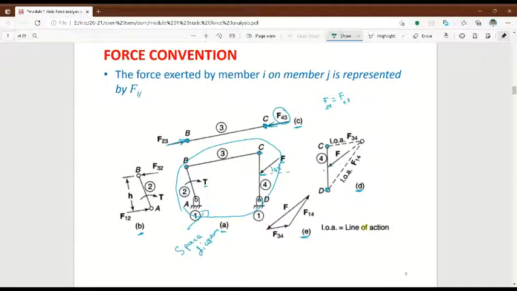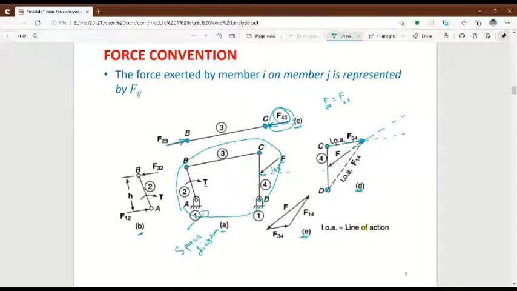So you just take this F43 line and draw a parallel line on C. This is the line of action for F43, here I would write F34. You just draw it like this, and this force you have already drawn here. Now you just extend this line. So this F34 line and this force line are meeting here.